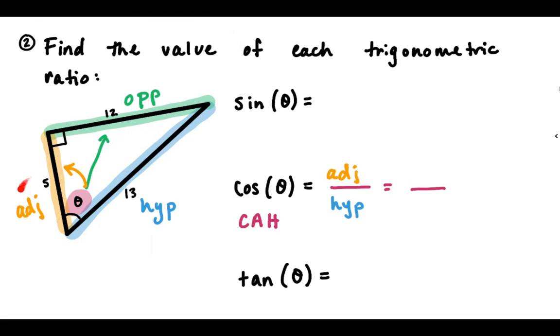Adjacent side for theta is 5, so I'm going to fill in 5 for adjacent. And hypotenuse is 13, so I'm going to fill in 13 for hypotenuse. And I'm done. Cosine of theta is 5 over 13.